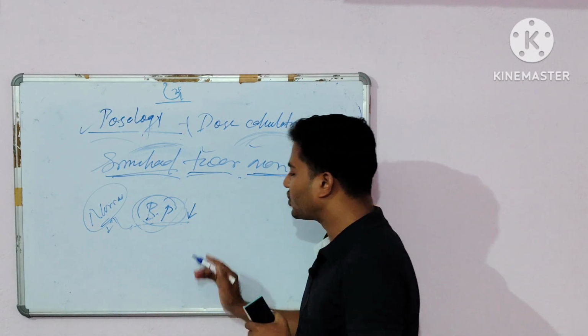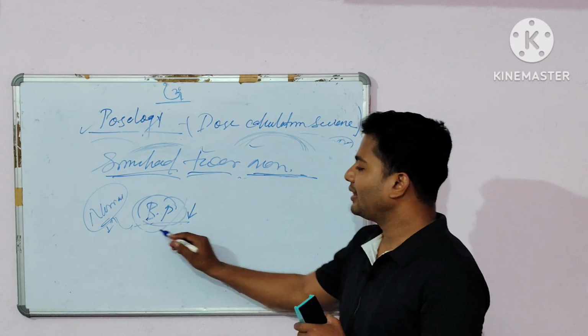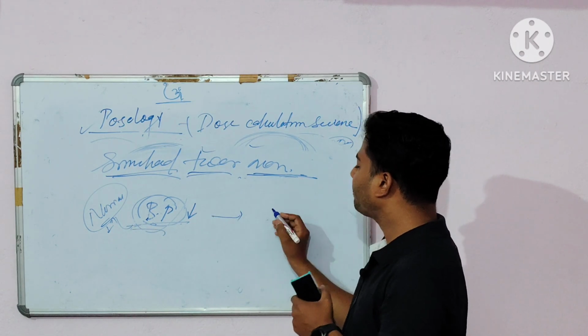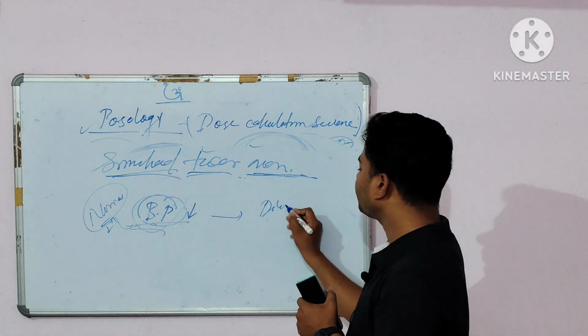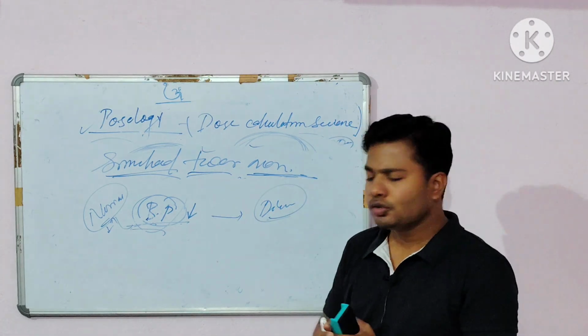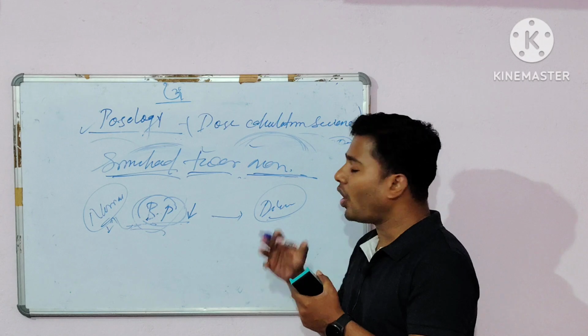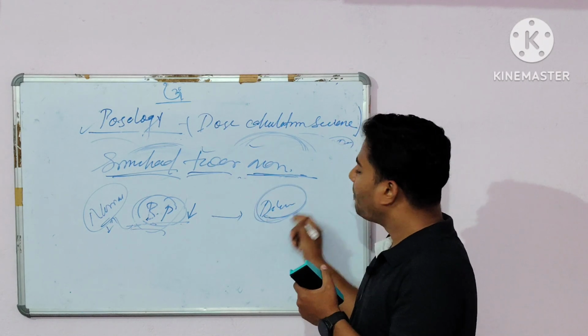After some days, that medicine is continued, and the patient starts suffering from diabetics. In that time, you have to administer diuretic medicines.